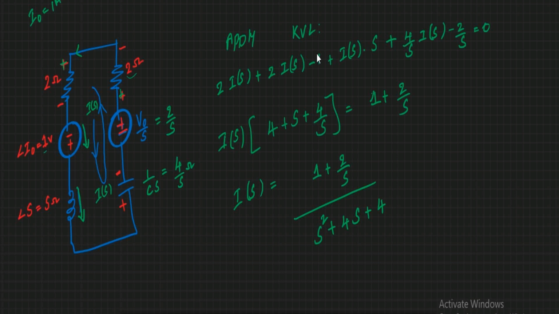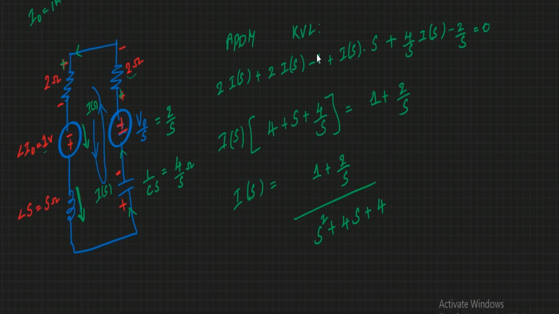So minus 1, and the current is in the same direction. The impedance is s, so I(s) into s. And now the current direction is towards the positive of the capacitor, the impedance is 4 by s into I(s), and it is entering into the negative, that is minus 2 by s. From this, if I take I(s) common, I(s) into 4 plus s plus 4 by s.